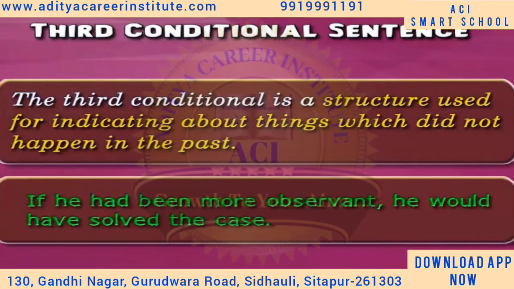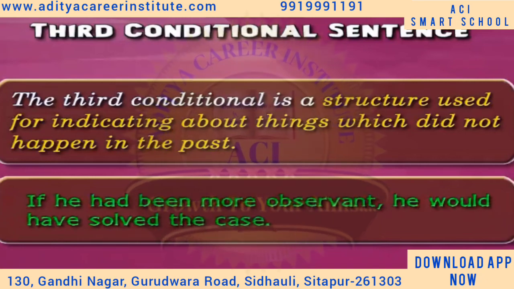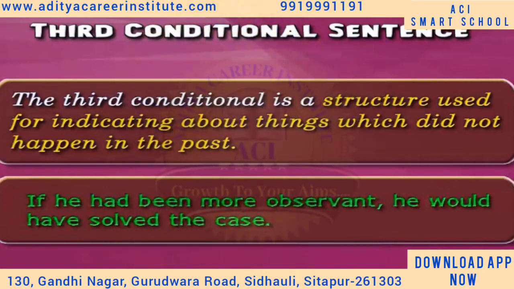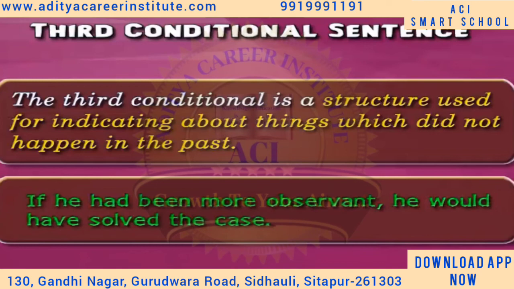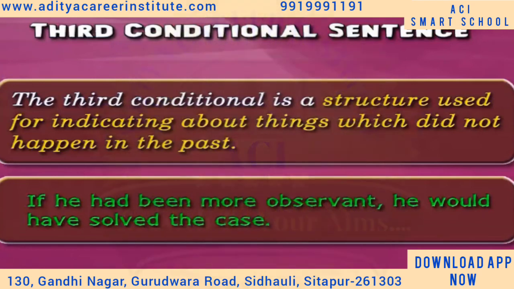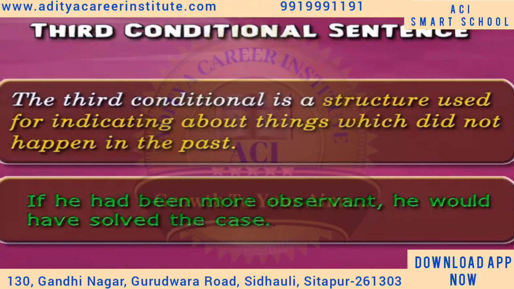If he had been more observant, he would have solved the case. Here, somebody had not been observant in the past, hence the event of being observant has not happened in the past. Here, this is a third conditional sentence.